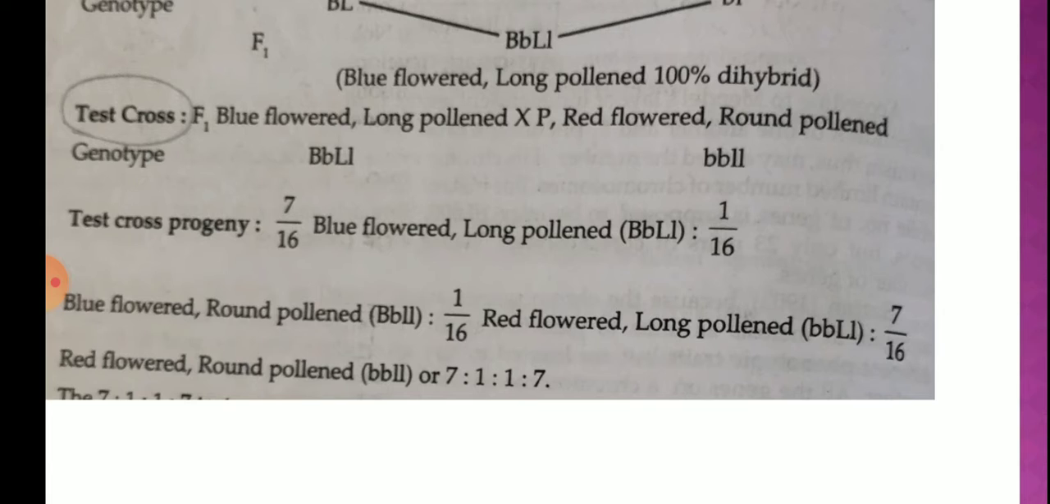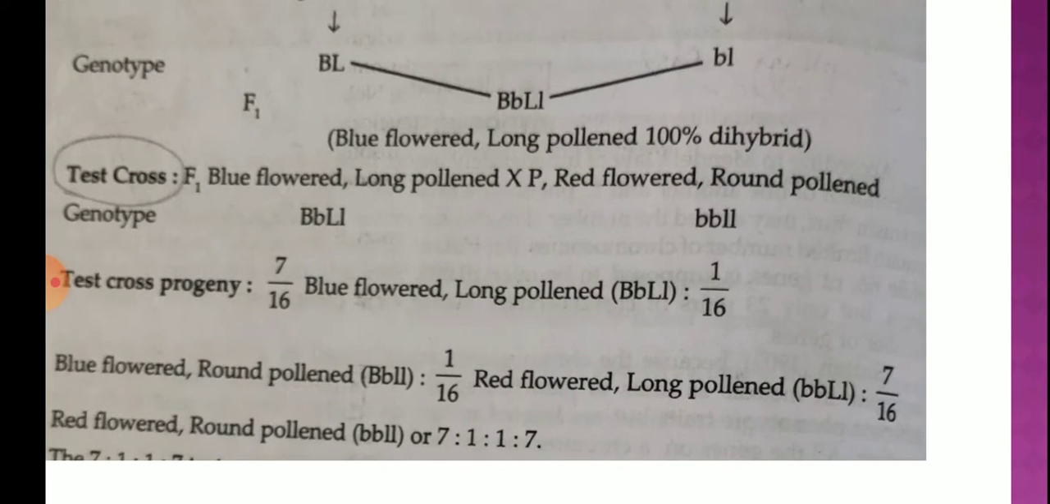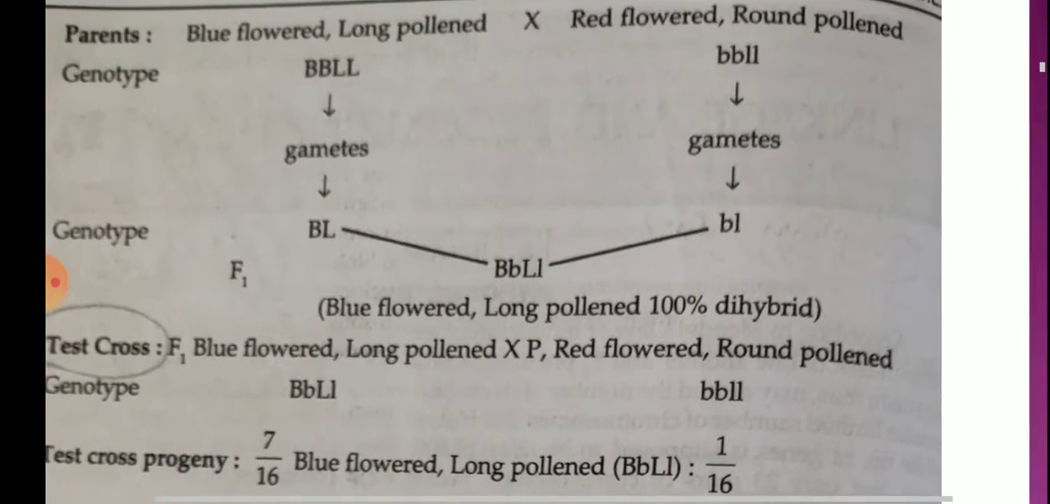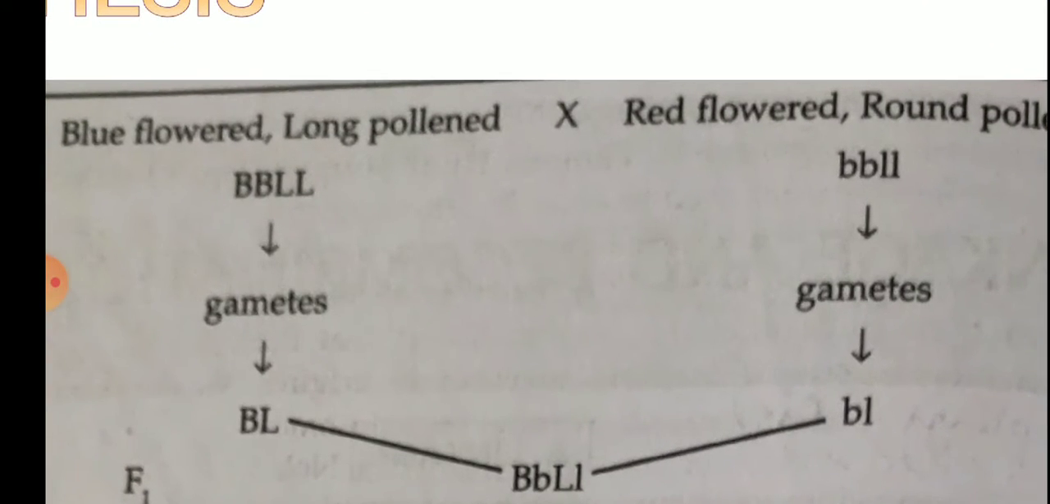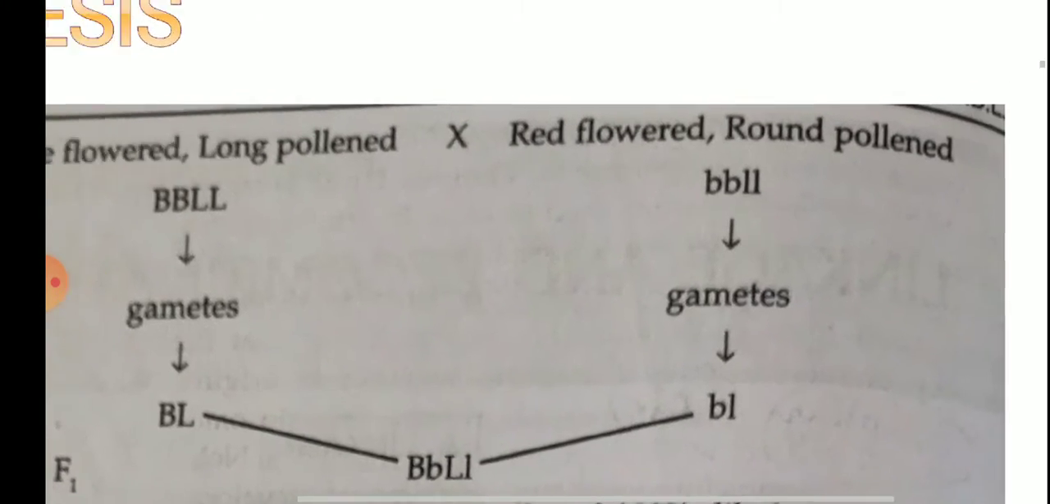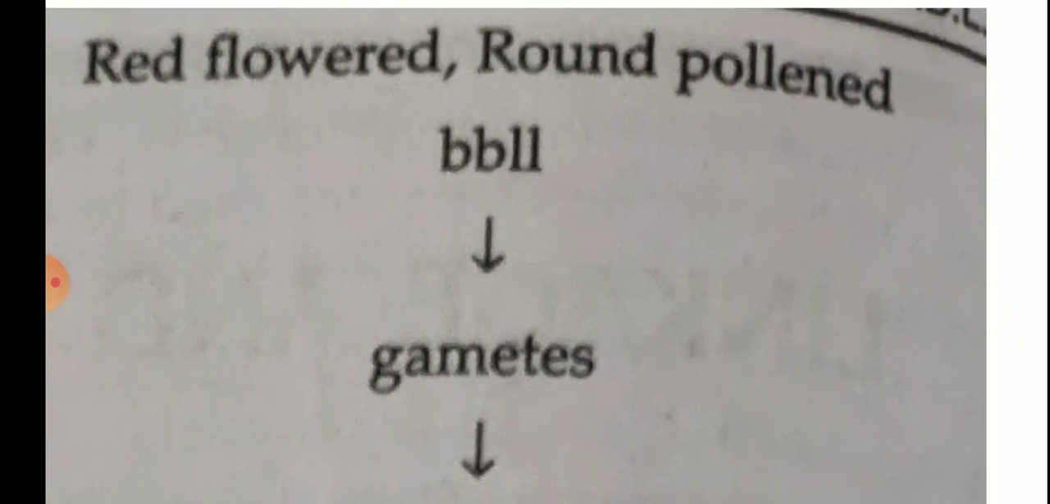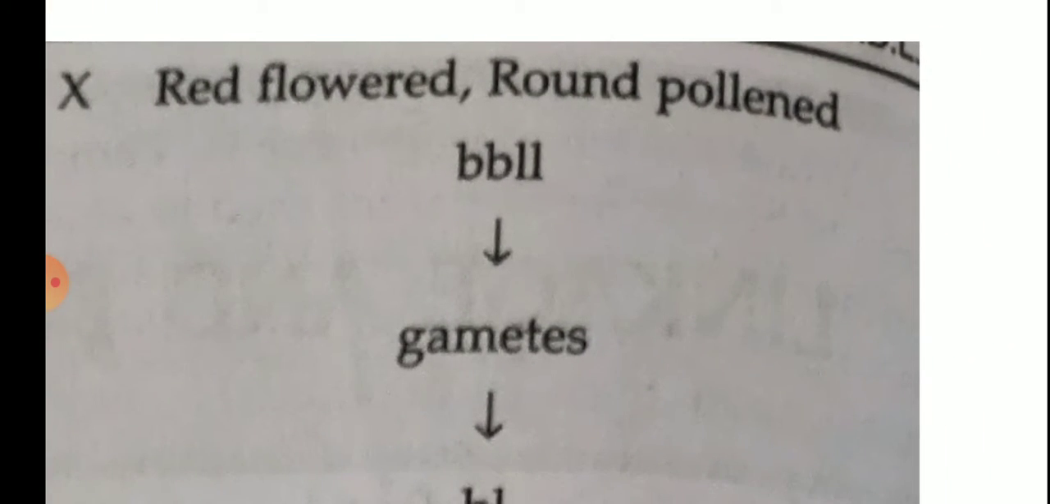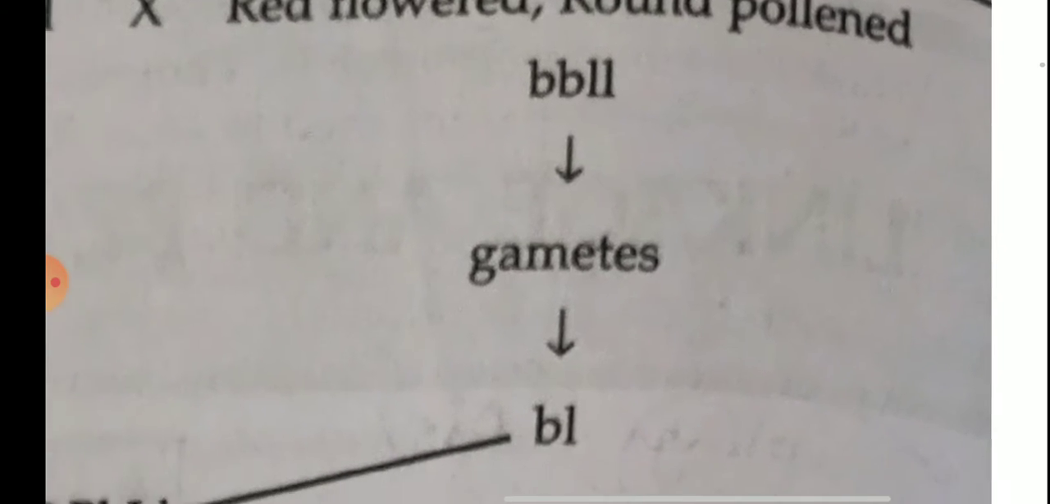What is genetic coupling? Genetic coupling is when the dominant alleles try to remain together. This gives the 7 ratio. That means the blue flower and long pollen genes, that is B and L, try to remain together. That is genetic coupling. In the same way, the recessive ones having red flower and round pollen also show this linkage, in which these recessive alleles try to remain together in the offspring also.